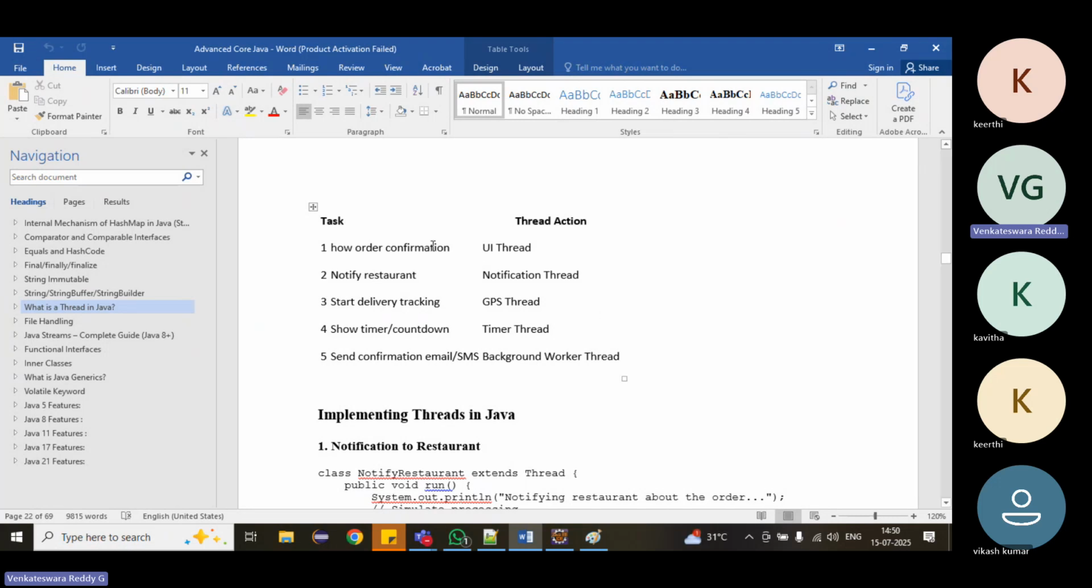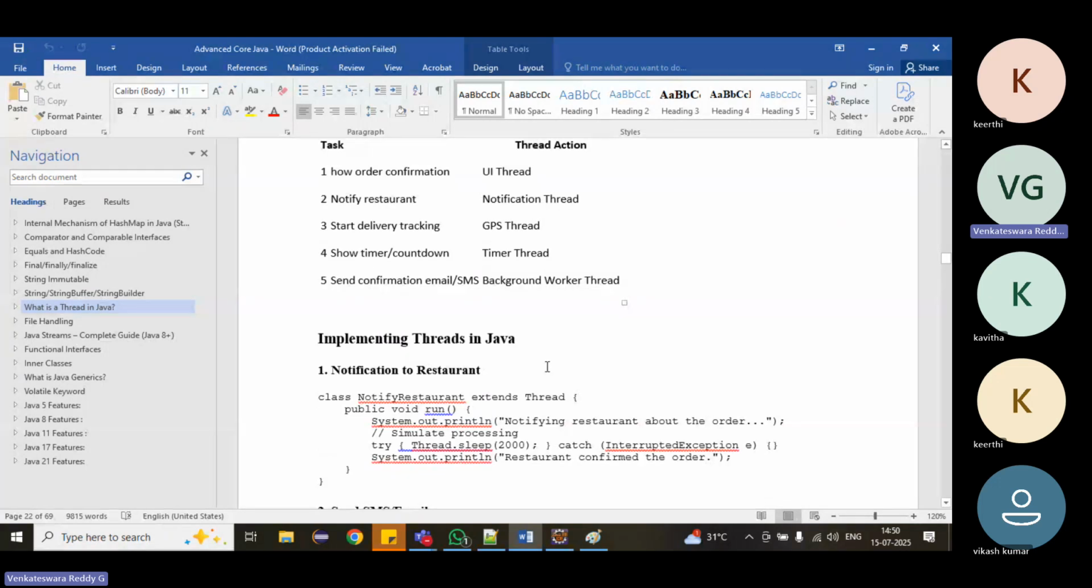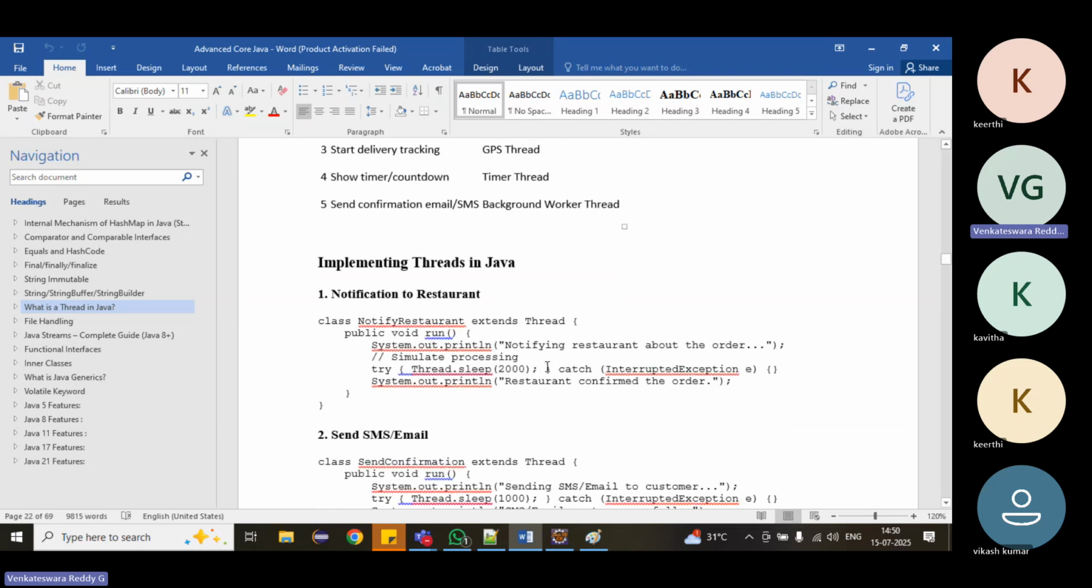Otherwise, what will happen if I wait? Suppose I have placed the order, it should reach the restaurant, they have to confirm it, then the second one, the notification, will come. Instead of that, if you use multiple threads, we get everything in parallel and know very quickly. Multithreading is used for faster delivery, faster retrieval, faster access, to complete the task very quickly. That's why we use the multithreading concept.